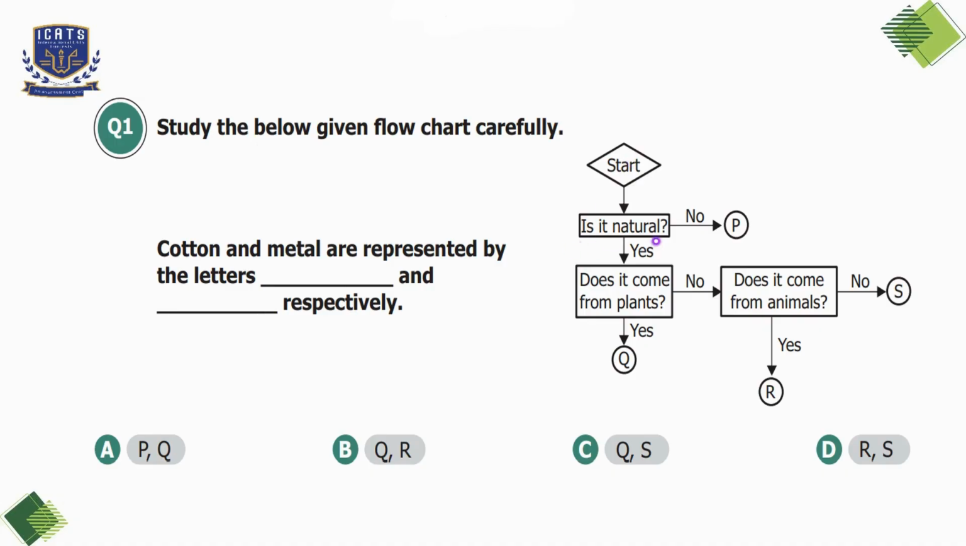It starts. Is it natural? Yes, because we know that cotton and metal both are natural resources. Does it come from plants? Yes, because cotton comes from the plant, so we can say that cotton is represented by letter Q. Then, if we move towards no, does it come from animals? No, because a metal does not come from plants or animals. So, S is representing metal. So, we can say that cotton and metal are represented by the letters Q and S respectively. So, we'll choose option C here.